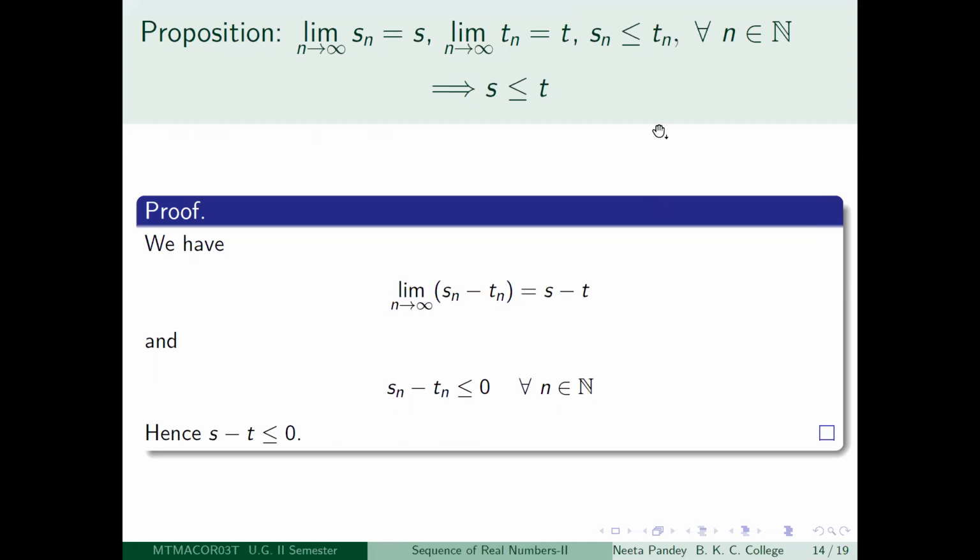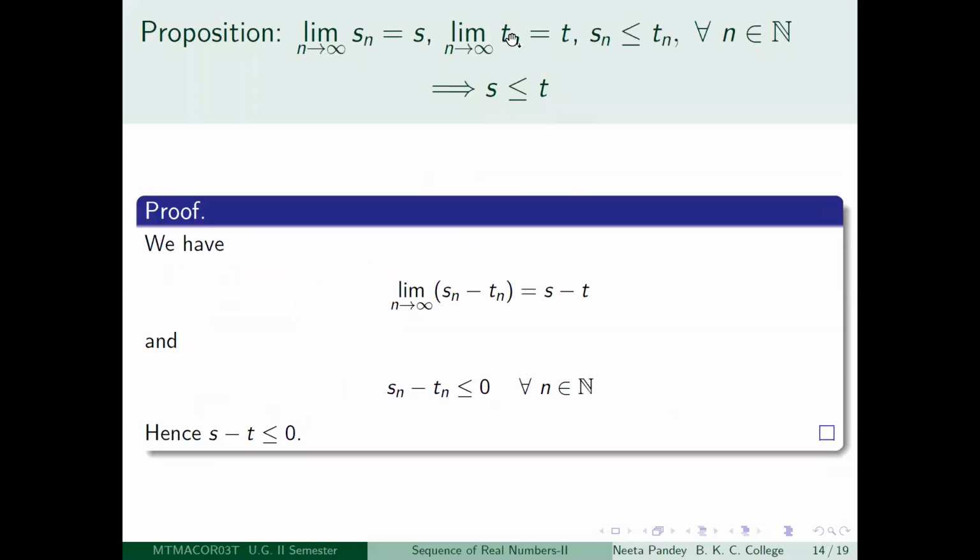Very good. Next thing you notice that Sn minus Tn is always less than or equal to 0, because Sn is less than or equal to Tn. So Sn minus Tn, this sequence will be a non-positive sequence. So its limit also has to be non-positive. We saw that some time back today. So therefore, S minus T has to be less than or equal to 0, which means that S is less than or equal to T. So if you have two convergent sequences like this, and if term by term Sn is less than or equal to Tn, then the limit will also satisfy the same inequality S less than or equal to T. Okay.